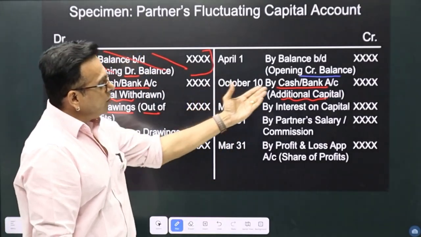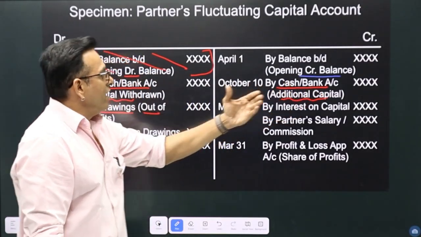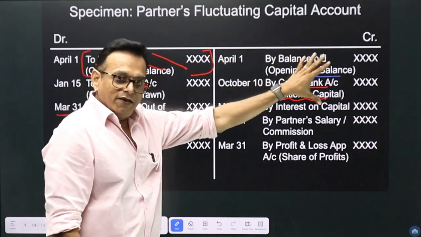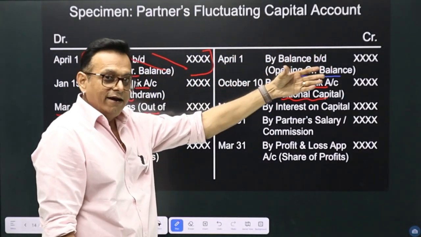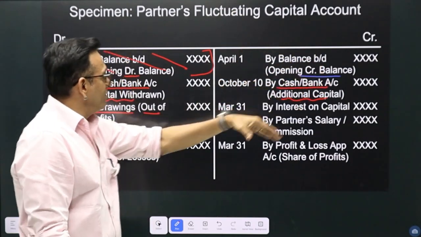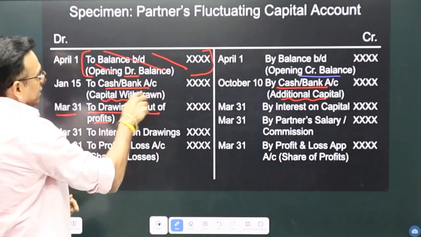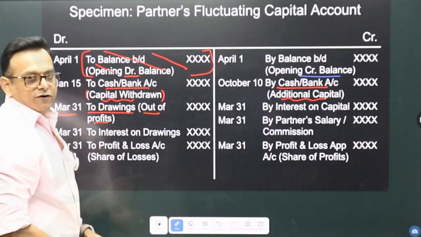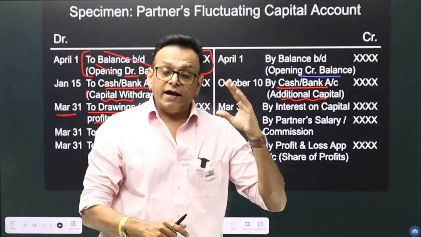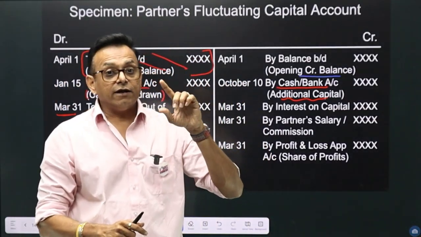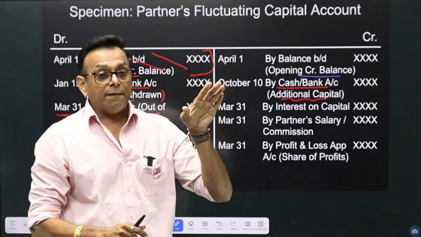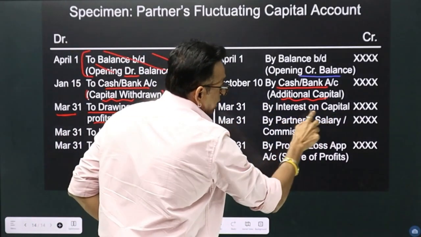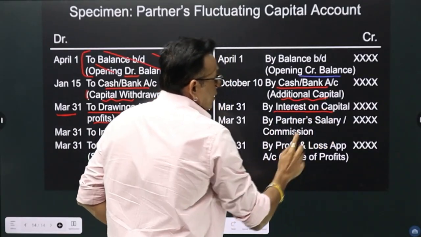So, we introduce capital in the business, and from the capital what we had invested, what we have brought for doing the business, if we are withdrawing anything, then we write it separately, capital withdrawn. Remember the entry, interest on capital account debit to partners capital or current account credit. So here comes on the credit side interest on capital.